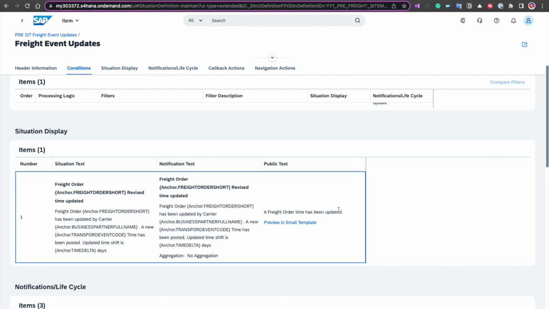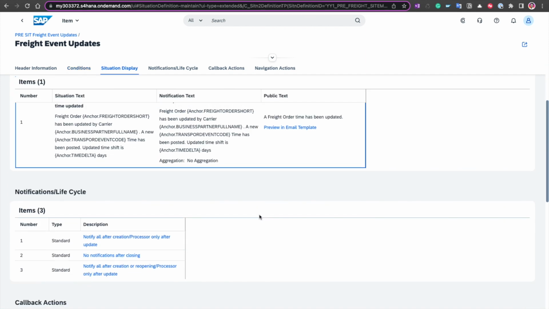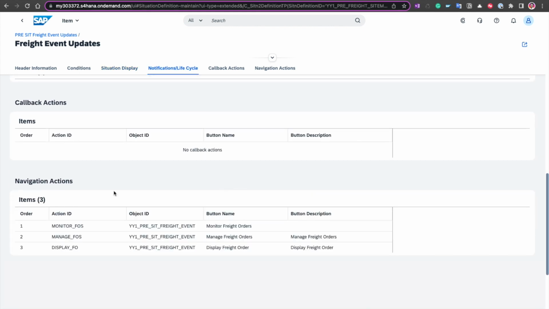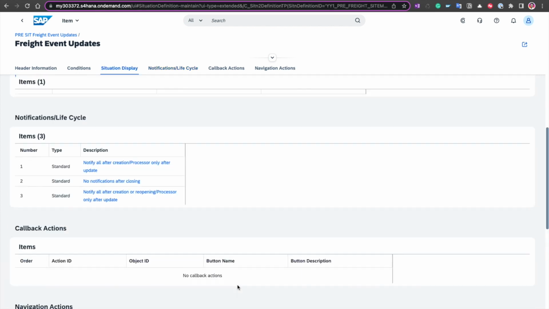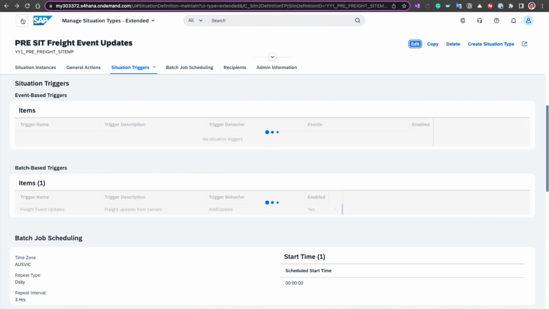So all we're putting here is a very generic text to say a freight order has been updated, and the person will get a link taking them to the situation from their email client. And then again, also the navigation actions, which are those three buttons that we saw down at the bottom of the situation detail screen. So this is essentially the template.